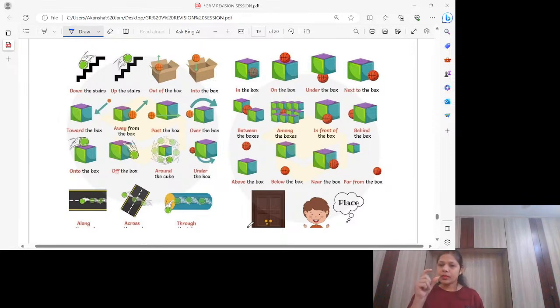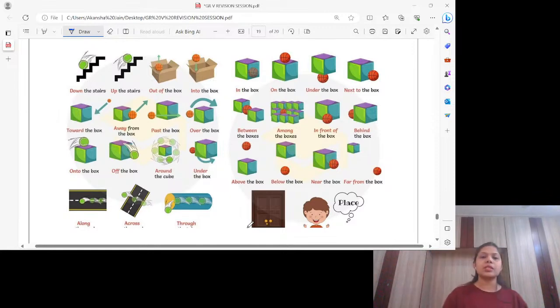So when you get the exact information, exact address, exact location, exact place, at that time we use at. Otherwise, we don't use. Fine. So this is for prepositions of place, what I've just explained to you.